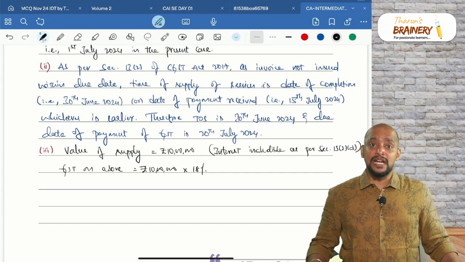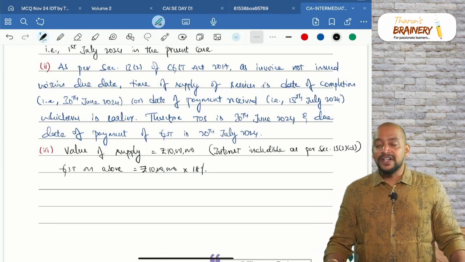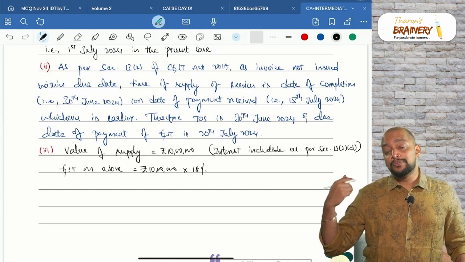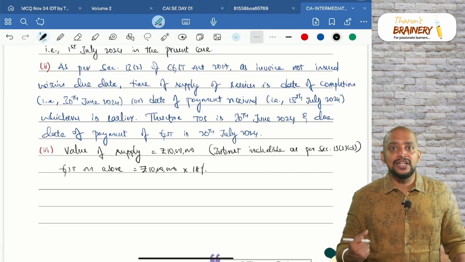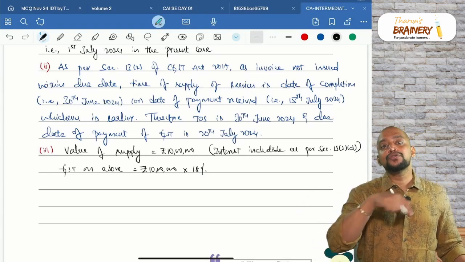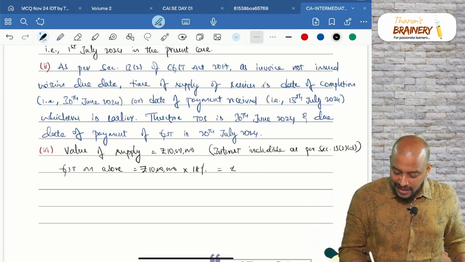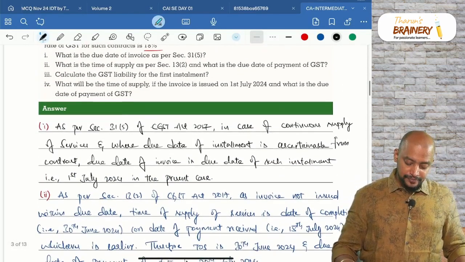Sir, won't this be exempted? No, this is not exempted because it is not coming under toll charges. If it is toll charges, then it is exempted, but it is not toll charges. So the builder is providing service to the government authority and they are getting the consideration in installments. This is not toll charges. If they collect from the people who are using that road, then that toll charges is exempted. So into 18%, that is 1,80,000 will be taken as the GST payable, GST liability.